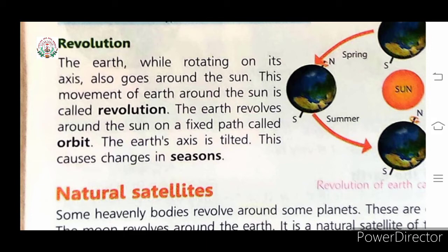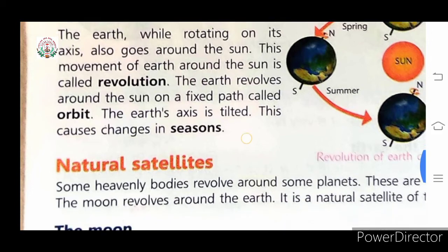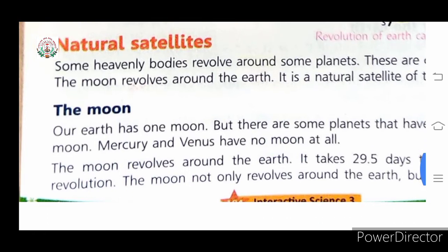Due to this revolution of the Earth around the Sun, we get different seasons, and the different seasons are spring, winter, autumn and summer. Children, you can see the different seasons clearly from this picture. Okay children, so let's move on to the natural satellite.